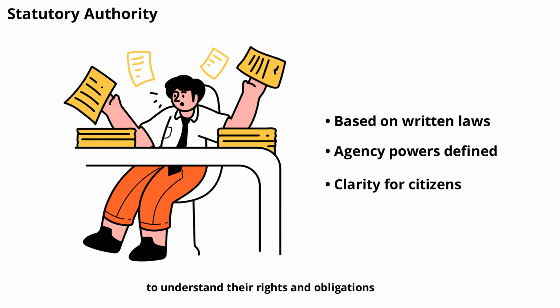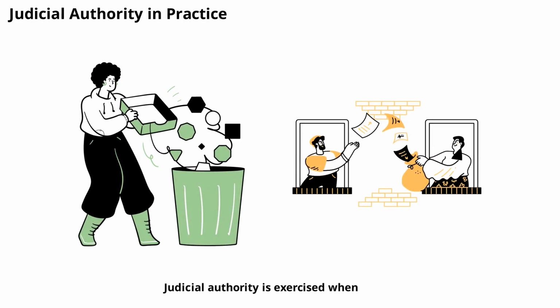rights and obligations. Judicial authority is exercised when courts interpret laws or resolve disputes. For example, a court may decide if a new law is constitutional or if a government agency has acted within its powers. These decisions set precedents, guiding future actions by government and citizens alike. Judicial authority is essential for upholding the rule of law.